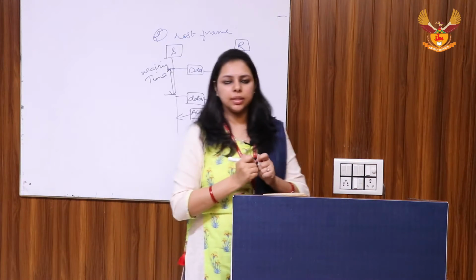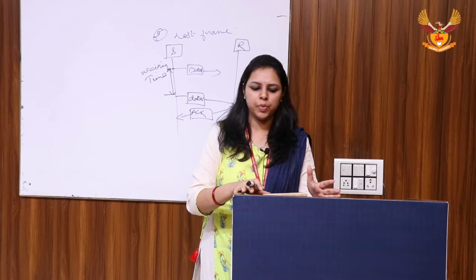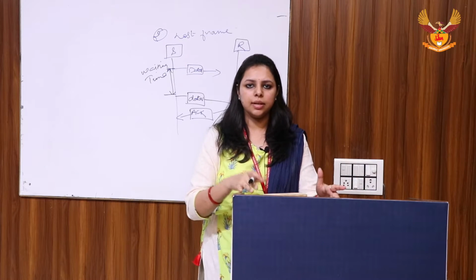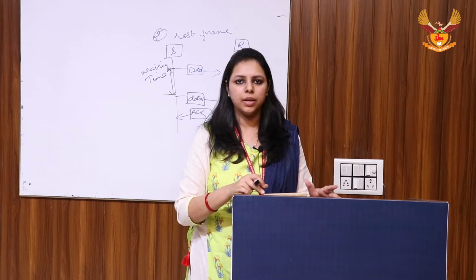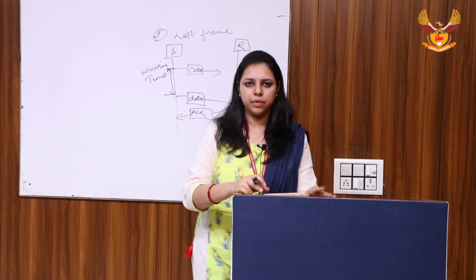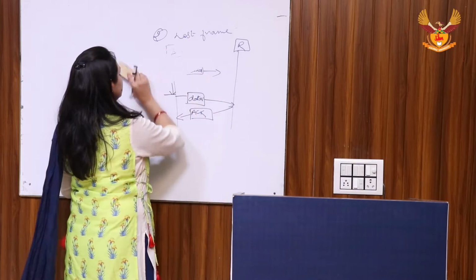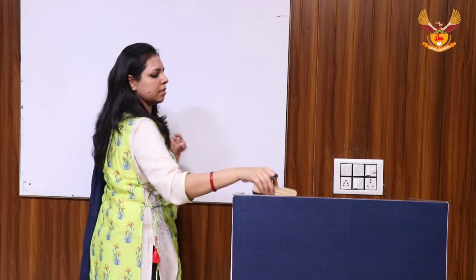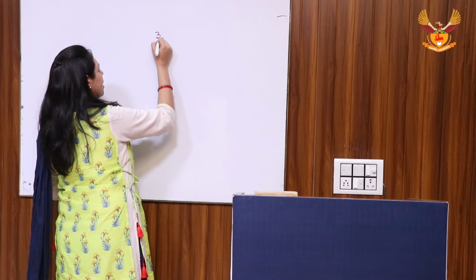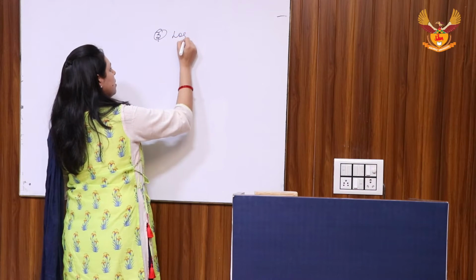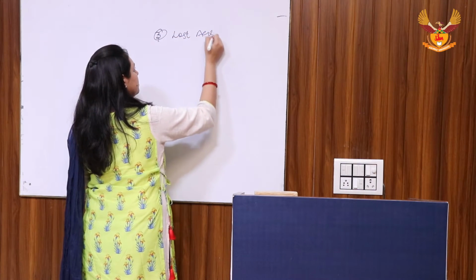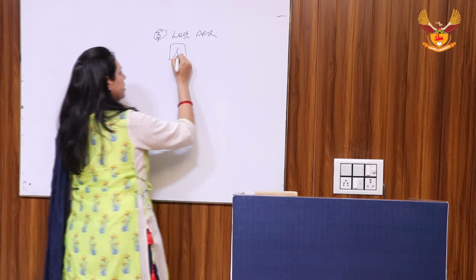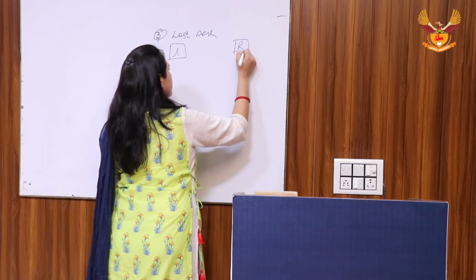Now the third and the last case is the lost acknowledgement. It is possible that the data is received by the receiver and the acknowledgement is lost in between. Let's see by this. This is sender, this is receiver.